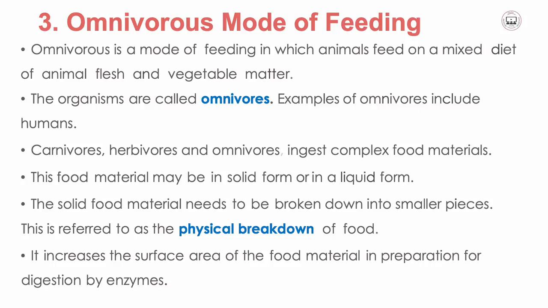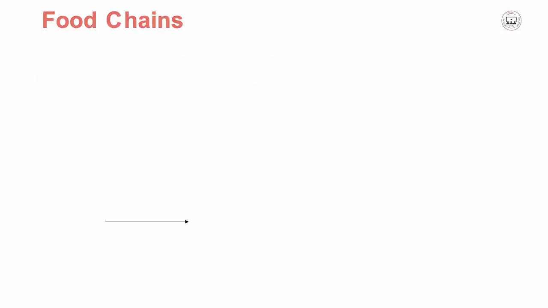Remember, this topic is about food chain and food web. Now, we have known how these carnivores, herbivores, and omnivores have their feeding mode or feeding habits. Now we can discuss the food chain. So let us continue our discussions where we discuss the food chains.